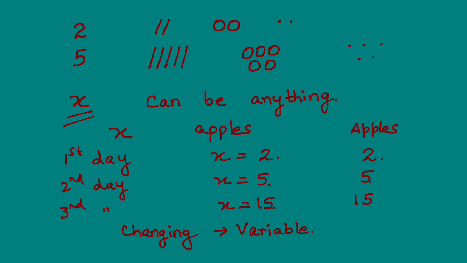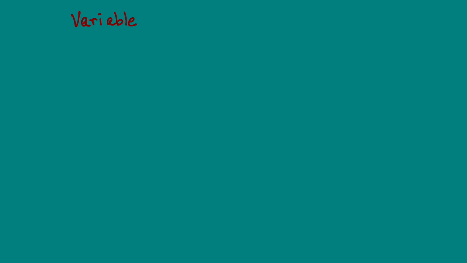So, for example, when I said 2 apples or 2 lines or 2 circles or 2 dots, it meant only 2. It didn't mean 3, 4 or 5. It meant 2. It's a fixed value. But when I say I have X apples, that value of X can be anything. That is why this is known as a variable. In other words, the value of X is variable. It is changing continuously. Now here in this example, I have taken the variable as X.